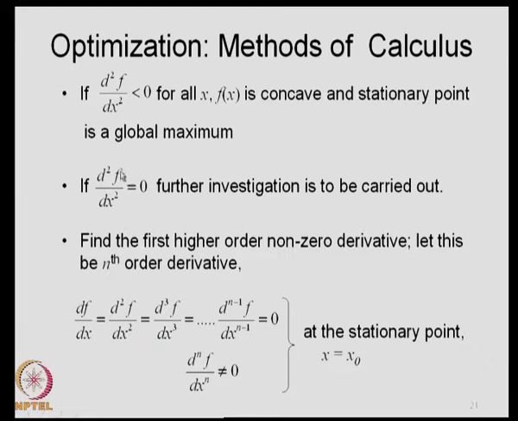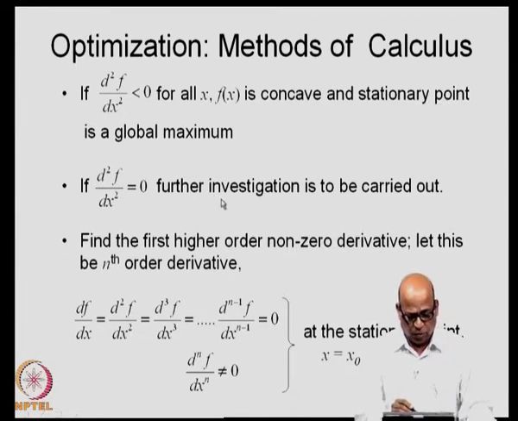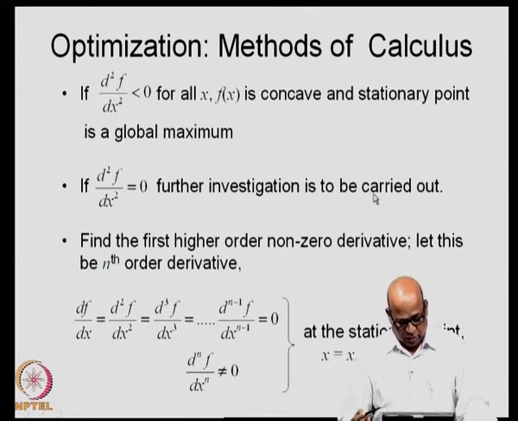Now, it may so happen that you get d square f by dx square equal to 0, then further investigation needs to be carried out.